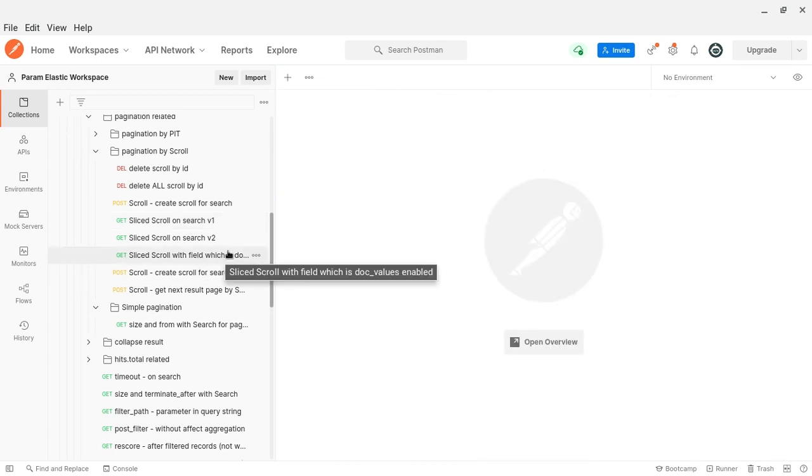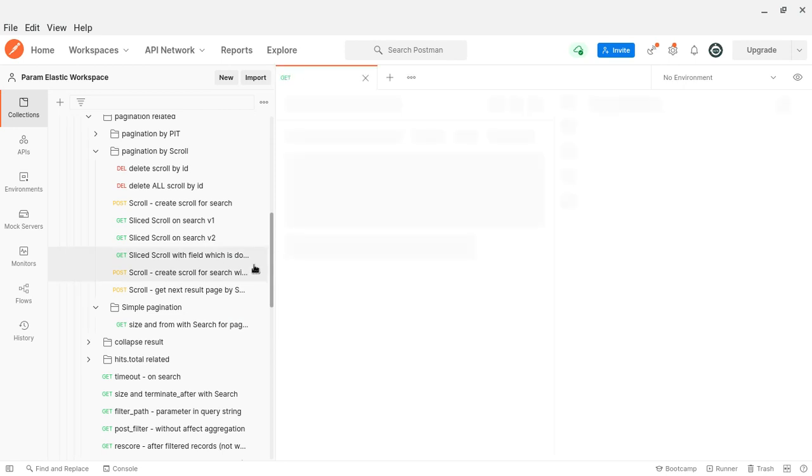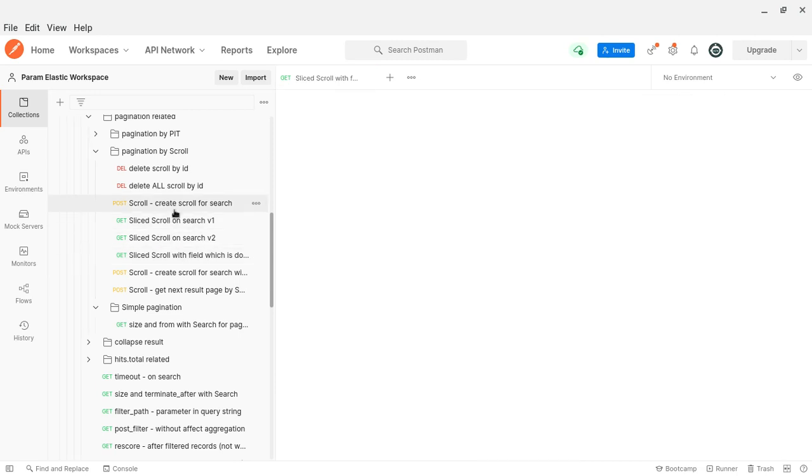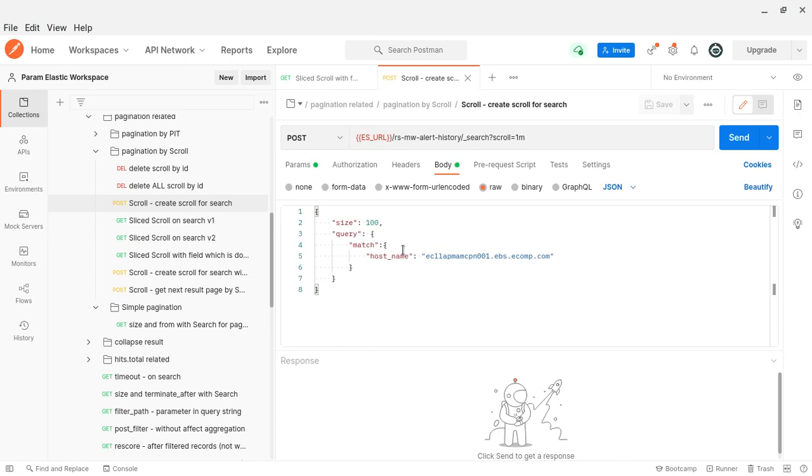Slice scroll with the field. Okay, I'll tell you what this is. Here are some of the conditions. Slicing is done on a column. In the scroll you could see some column is there, and based on that column only we will create the slices. Here is a host column, the host name. Based on this column we are creating the scroll.